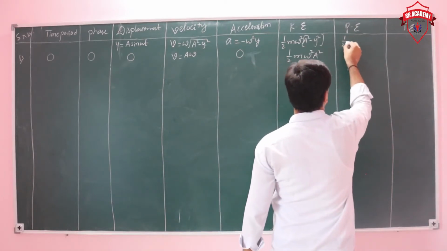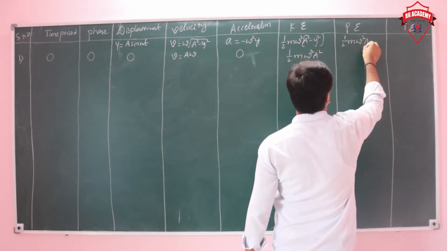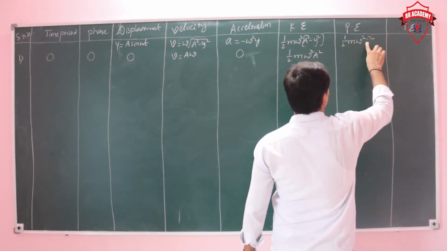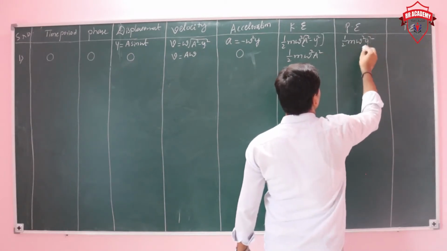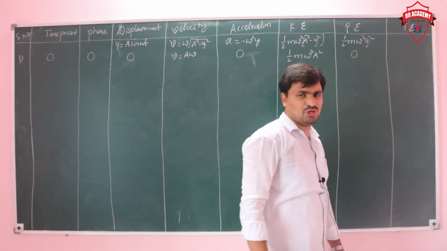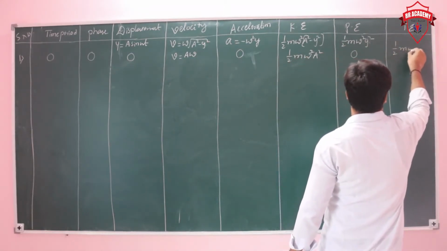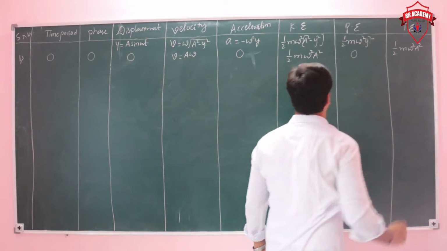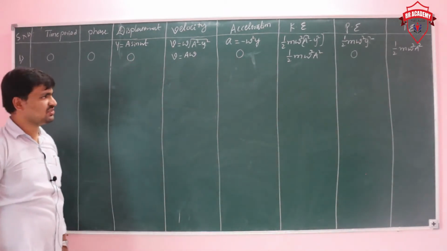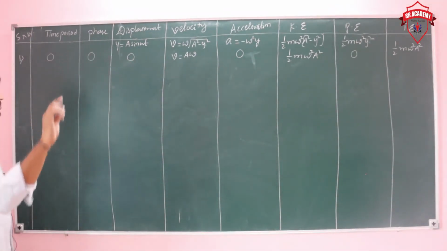The potential energy expression is half m omega square y square, and that is 0. So that's why, when displacement is 0, potential energy is also 0. Now the total energy is half m omega square a square. So that is for the first one.